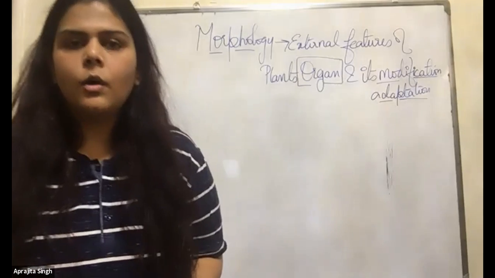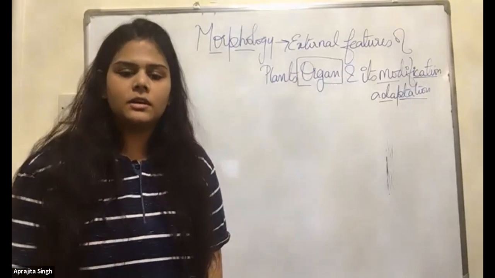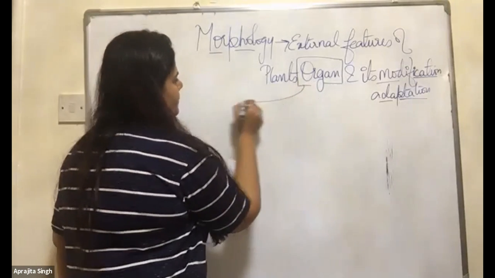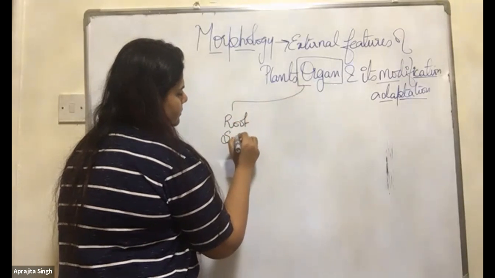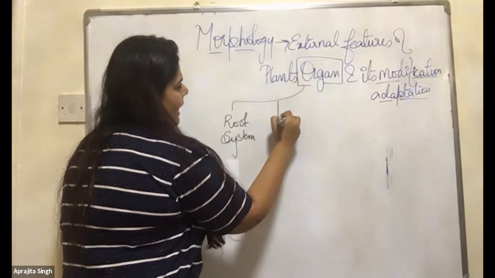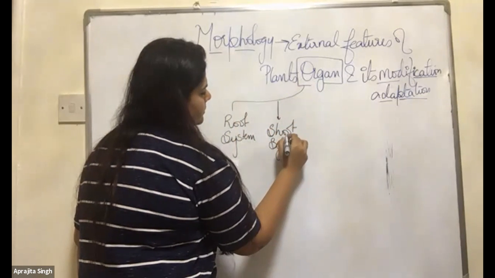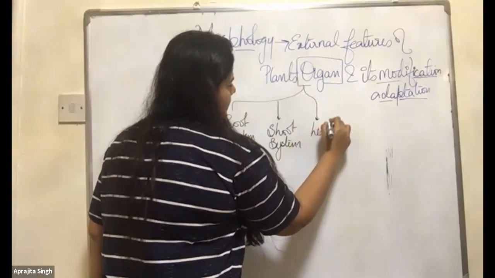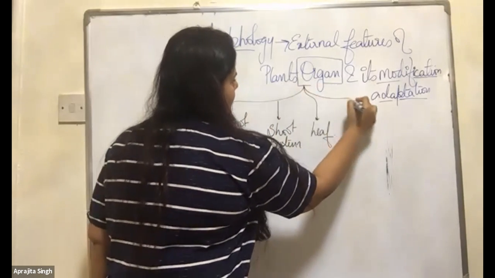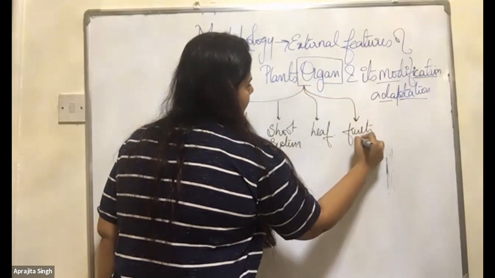So now you will be thinking, what organs do plants have? Plants also have many organs. They have root system, they have shoot system, they have leaves. Well, yes, definitely they have leaves. They have fruits and seeds.